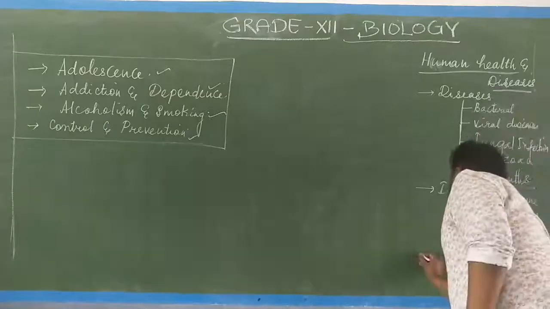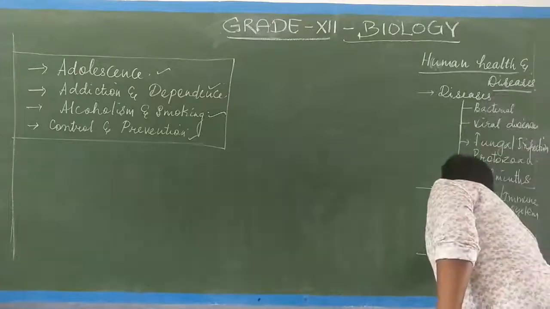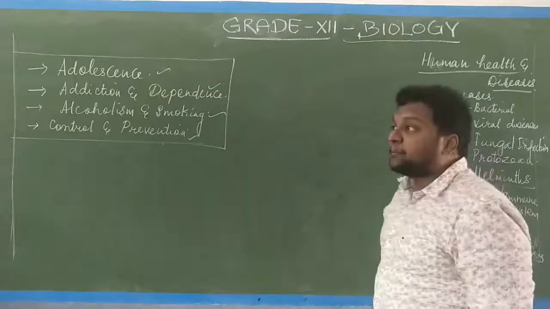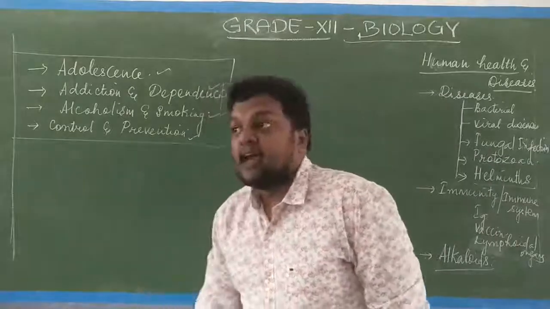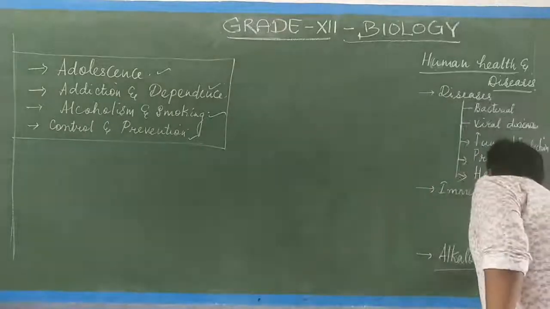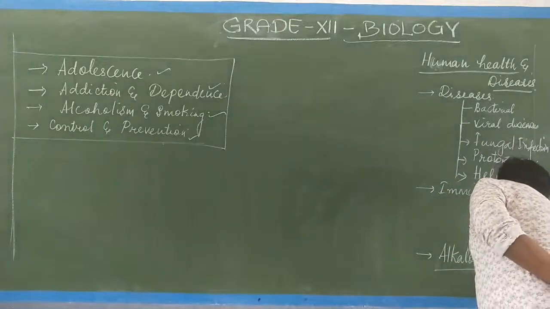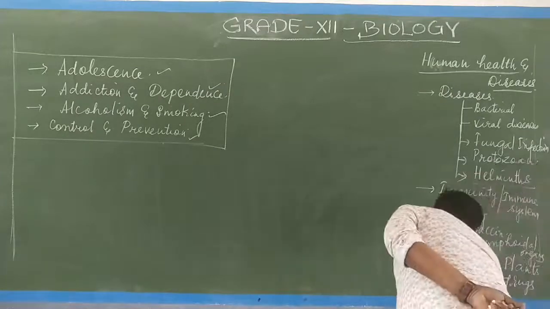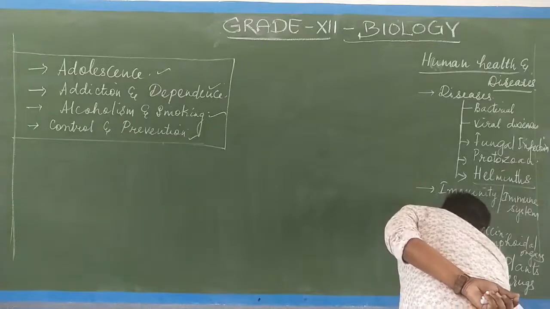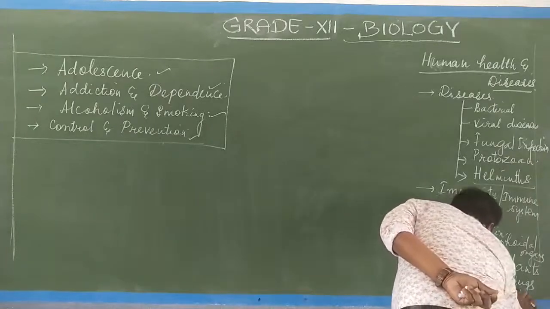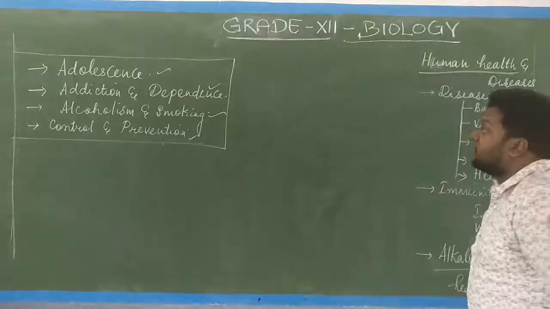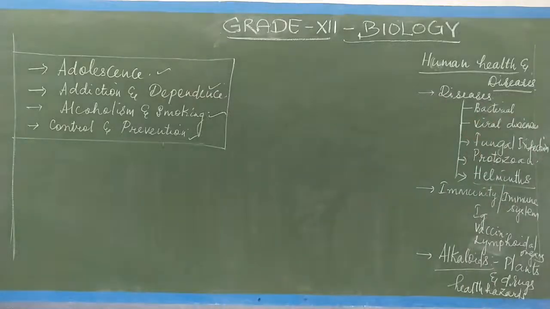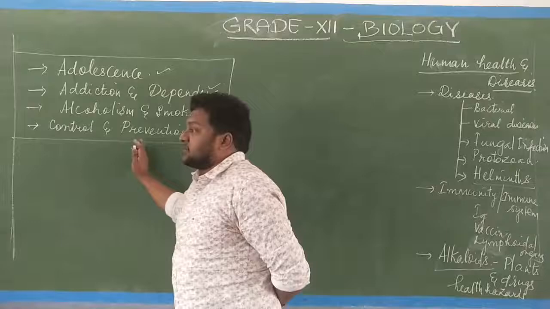And next to that, we studied about various alkaloids, like cannabinoids, opioids, cocaine, isn't it? And the plant sources and what are the impacts of these alkaloids. The plants and their drugs and health hazards also we have studied. Now the last topic is adolescence, addiction, dependence, alcoholism and smoking, control and prevention measures.